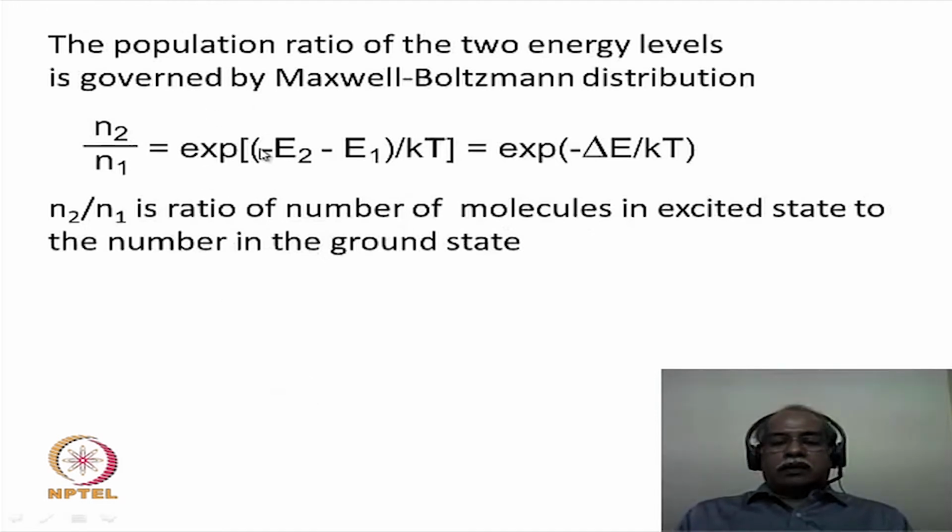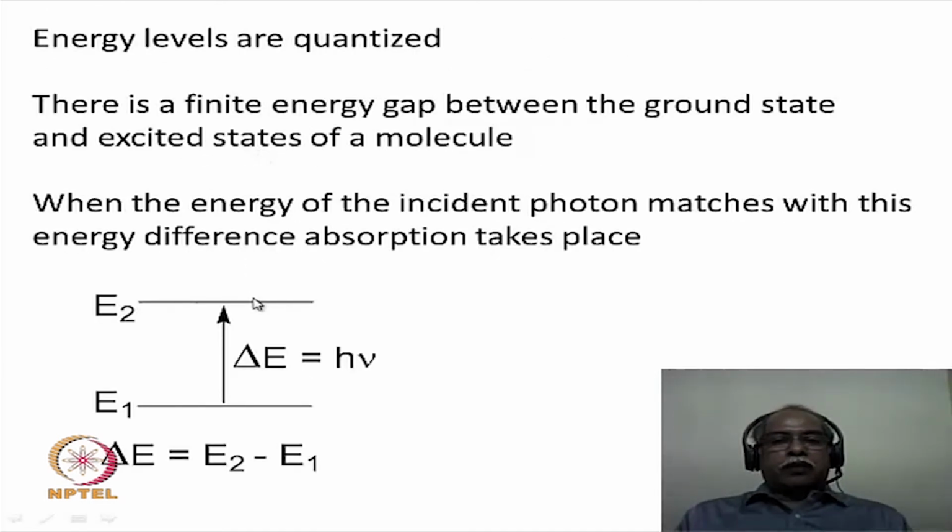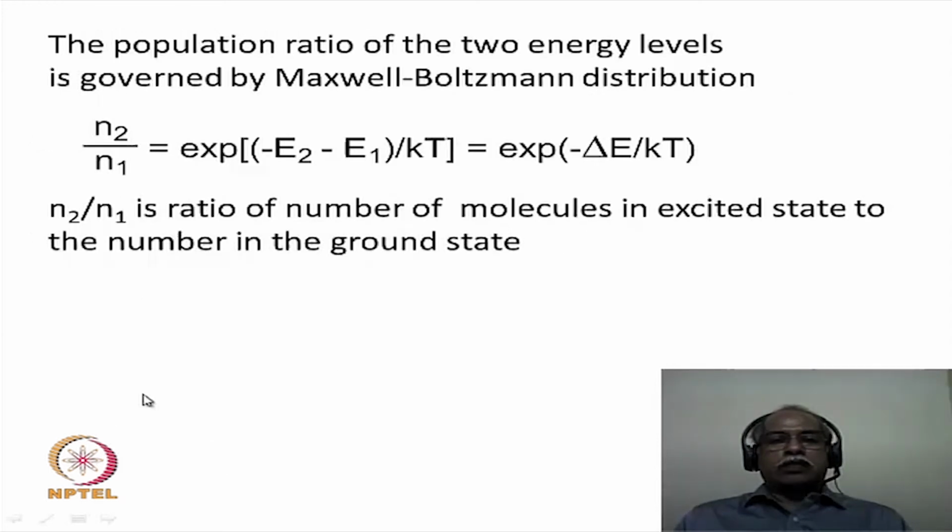Now, once you say there are two energy levels, there should be a population of molecules in this energy level and a population of molecules in that energy level. One can easily calculate the ratio of the population in the excited state to the ground state using the Maxwell-Boltzmann distribution, which is expressed by this equation here. N2 by N is the ratio of the number of molecules in the excited state, N2.